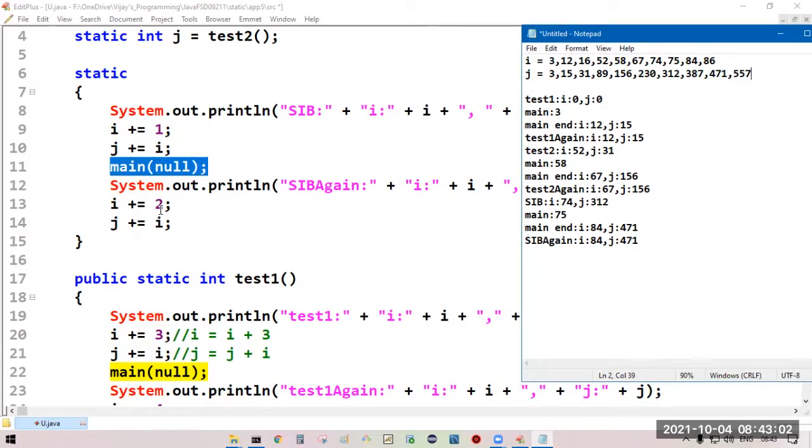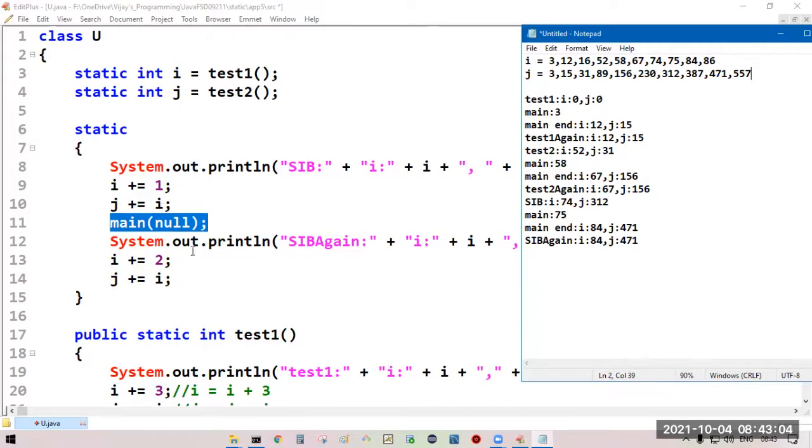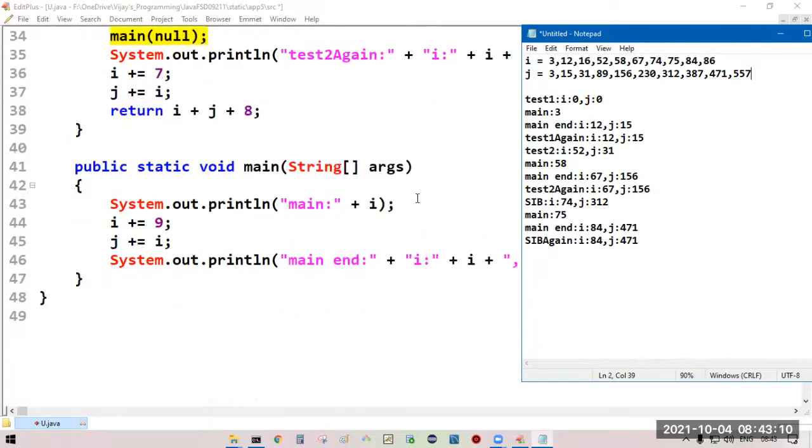Okay, we have successfully executed all the static blocks. Now it's time to execute the main method. Come to the main method. Main colon current I value. What is the current I value? Okay, fine. That is 86. Then I is equal to I plus 9. 86 plus 9, 95.